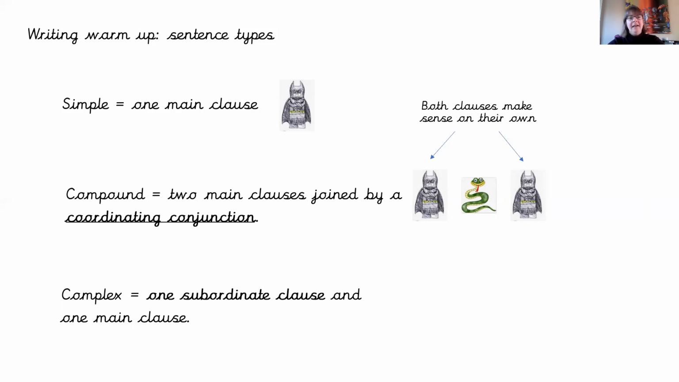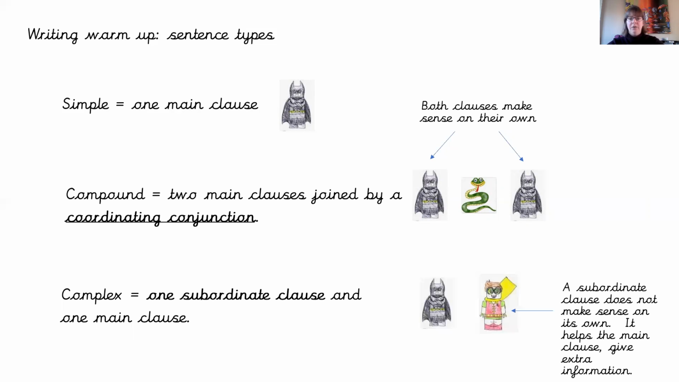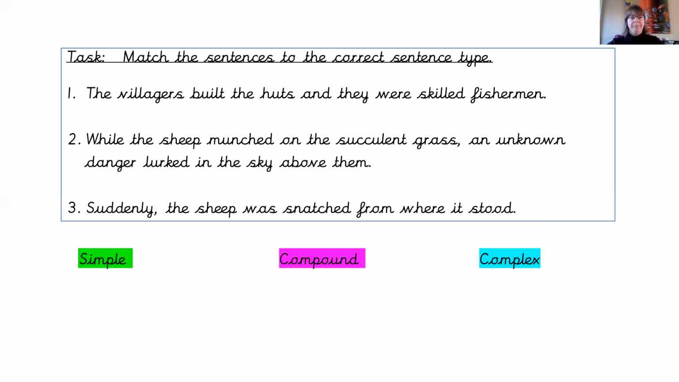And our complex sentence is one subordinate clause and a main clause. Now, a subordinate clause, shown by Robin here, from Batman and Robin, does not make sense on its own. It is the helper to our main clause. It gives extra information, okay, to that main clause.